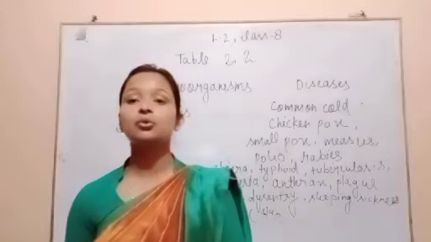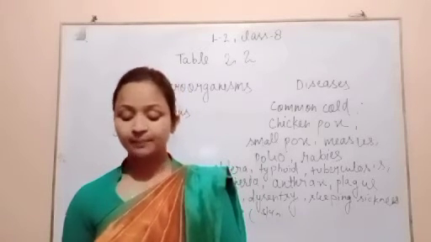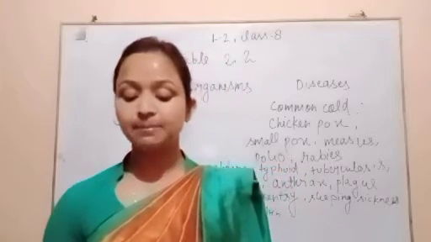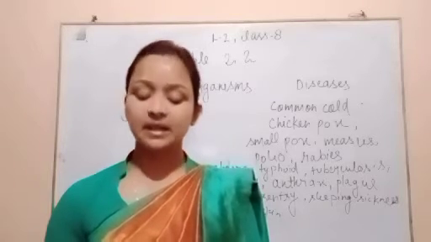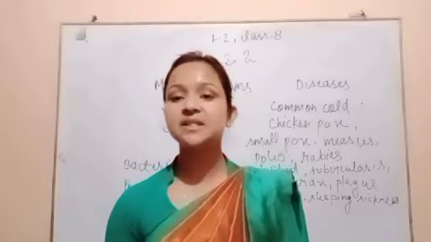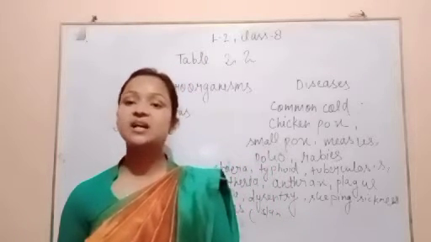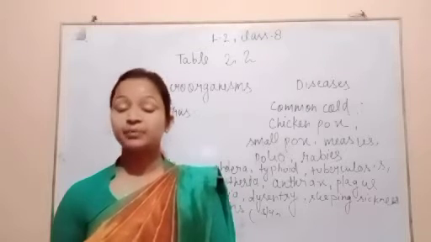Tuberculosis is caused by a bacterium and the mode of transmission is air. Preventive measures: keep the patient and personal belongings in complete isolation from others, and BCG vaccination. Hepatitis B is caused by a virus and spreads through water.